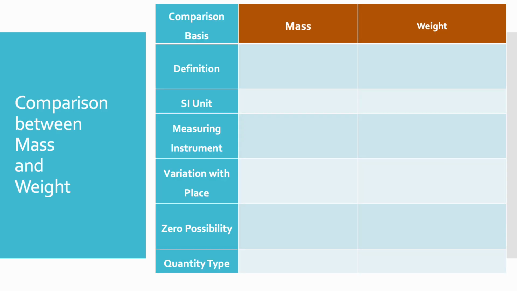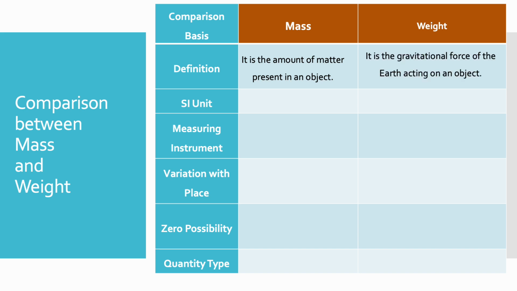Now let's compare mass and weight. Mass is the amount of matter present in an object. Weight is the gravitational force of the Earth acting on that object. SI unit of mass is kilograms. SI unit of weight is Newton. Measuring instrument for mass is beam balance. And for weight, the measuring instrument is spring balance.